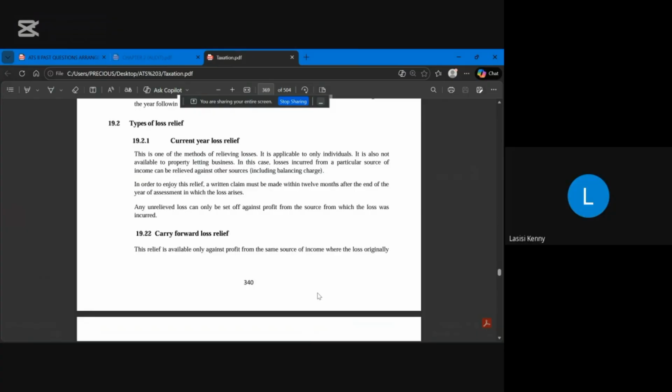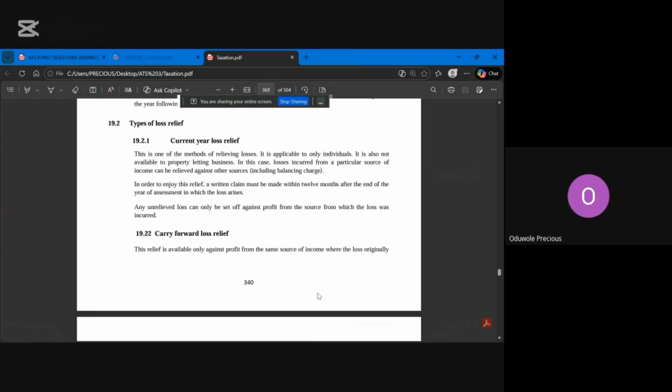Understand? So the remaining money that will now remain in the profit, which is small, will now be what is taxed. So in current year loss relief, they are using an actual year basis, so a company or an individual, because it's an individual that enjoys current year loss relief. If an individual has like three sources of income, and let's say out of the three businesses that he has, he made a loss in business A. Because it's an actual year basis, he can relieve the loss.